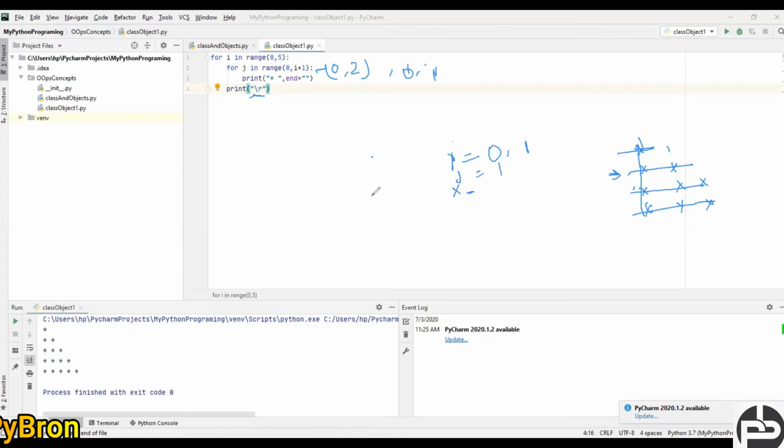So 0 is less than 2, and it is going to print 1 star here, 1 star here, and 1 space. And again j is going to increase by 1, and in this case j value will be 1, first time 0 and then 1, and 1 is less than 2, so it is going to print a star again. So this iteration will execute till the limit, and it is going to print this pattern. Hope you guys understood. If you are not clear with this, just do comment. I'll explain another way also.